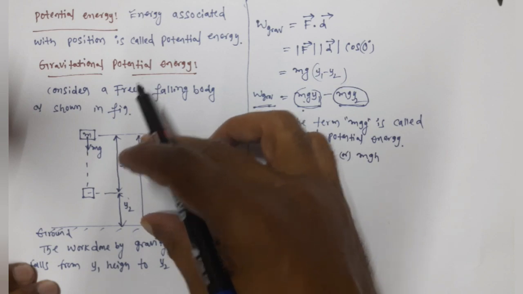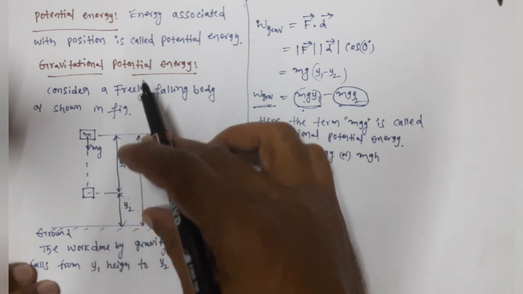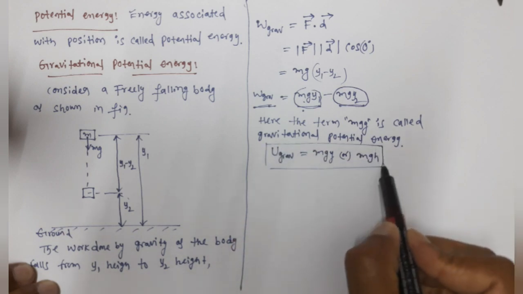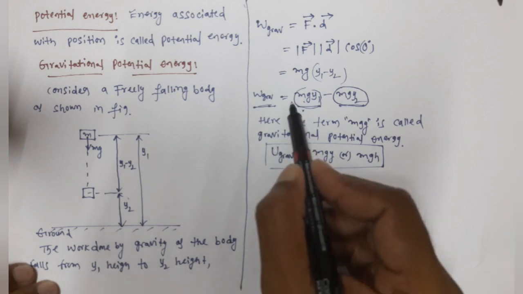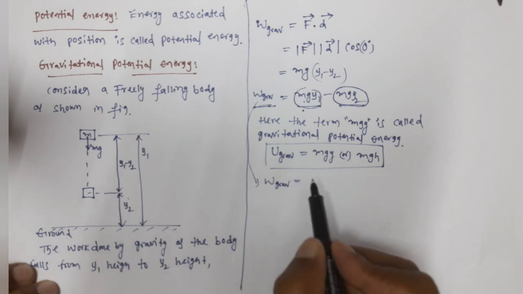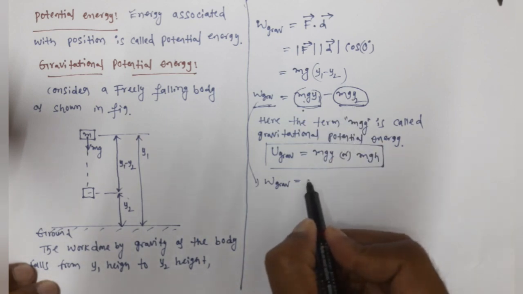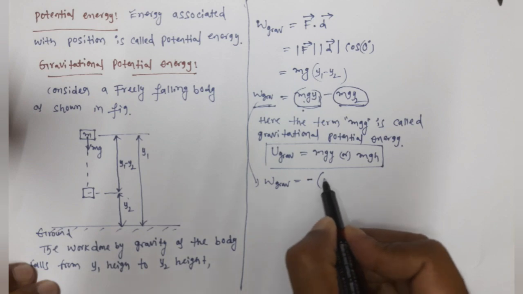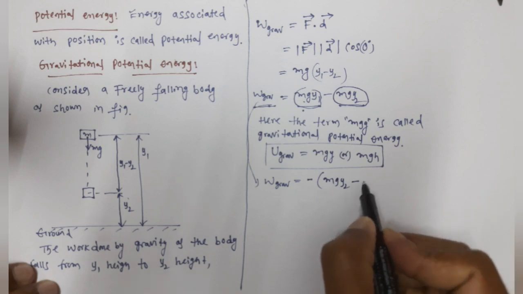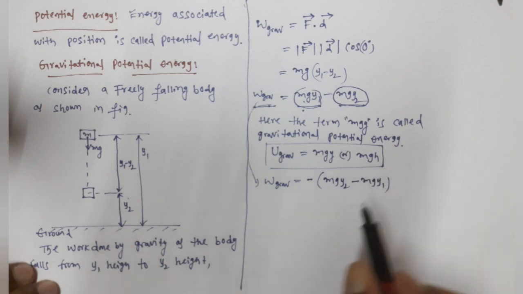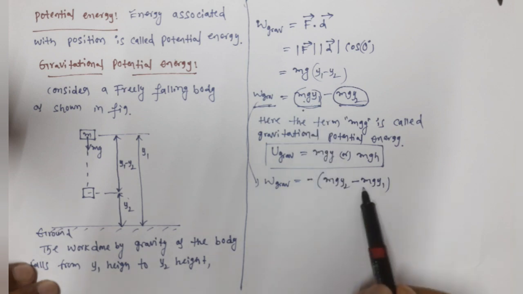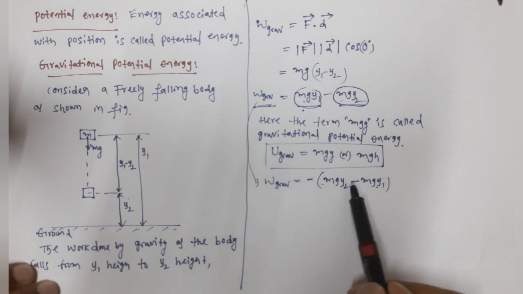Here we are taking in terms of y1 and y2. You can also take these values in terms of h1 and h2. So what is the general expression for gravitational potential energy? mg y or mg h. And from this equation, work done by gravity is equal to, here we can write like this, minus, from this equation only, first I write mg y2 minus mg y1. The same equation, if you take common, minus into minus, it becomes plus. So we will get plus mg y1 minus mg y2.